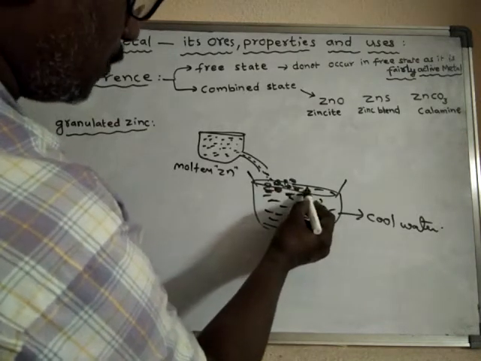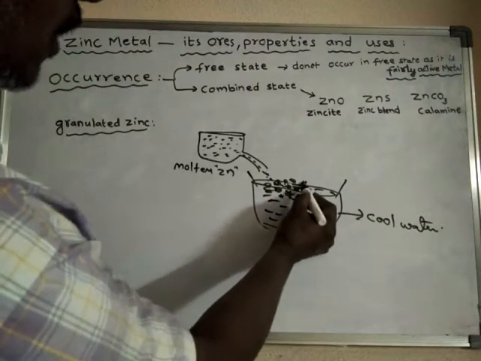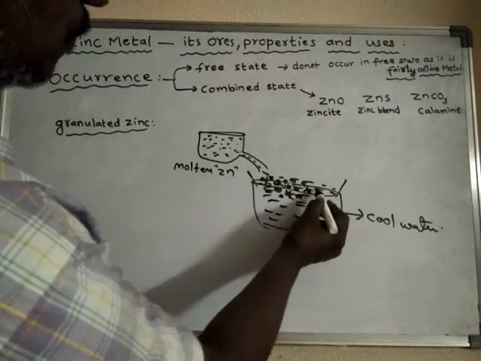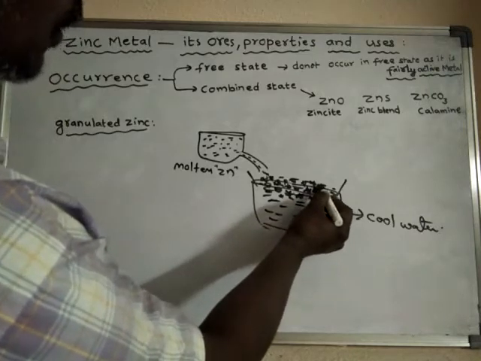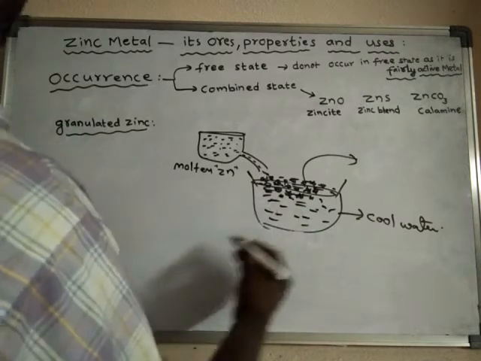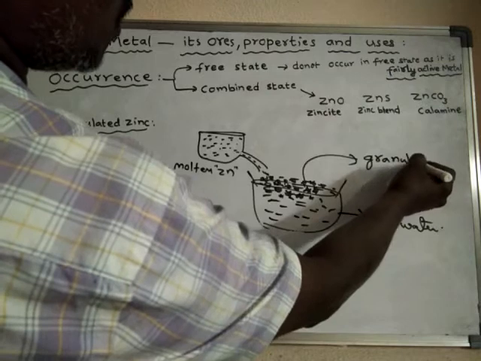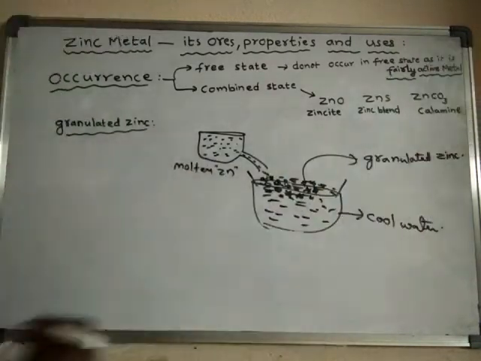These uneven pieces of zinc, which are formed in the cold water, are said to be granulated zinc.